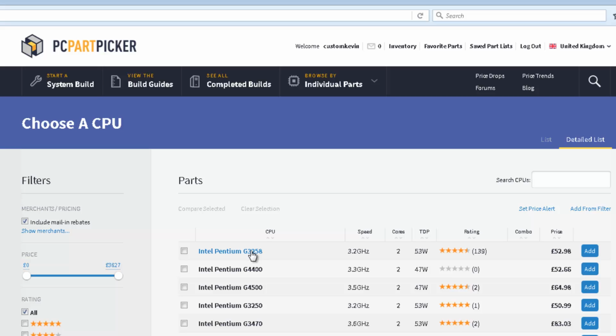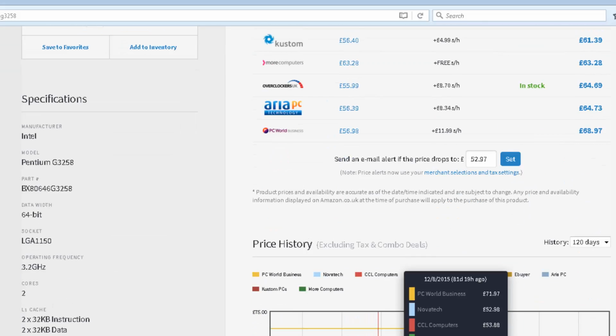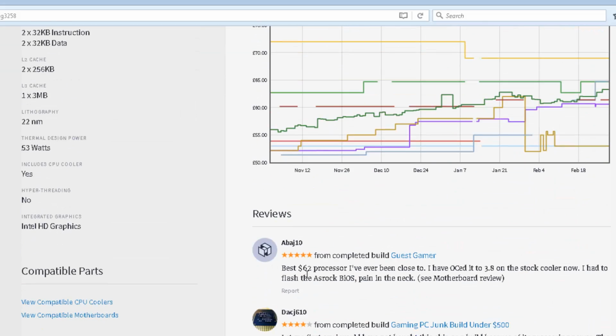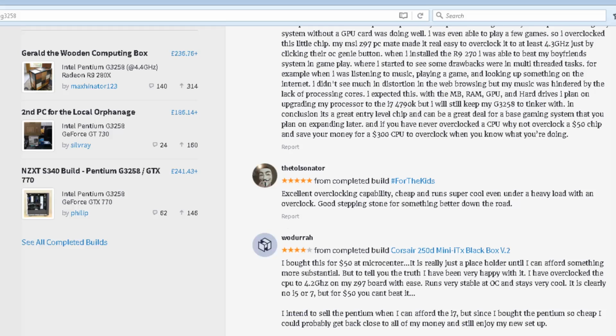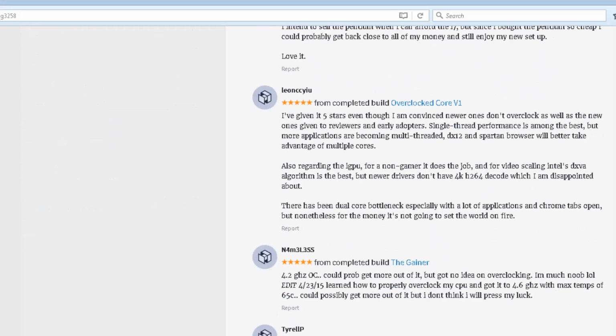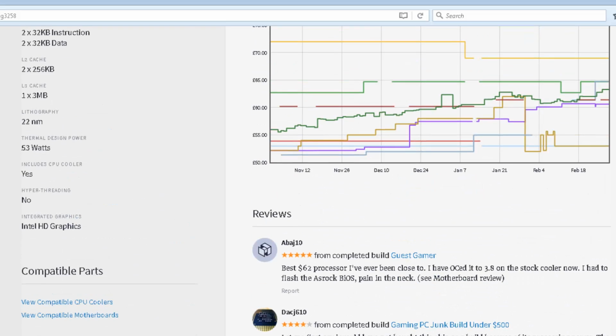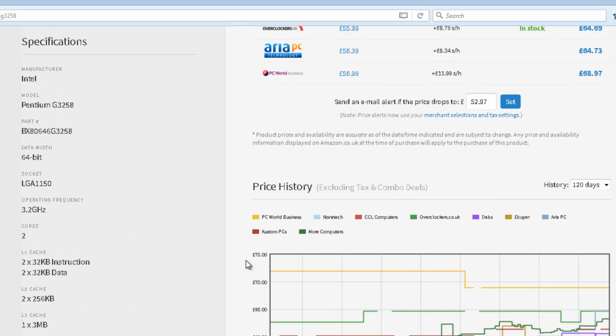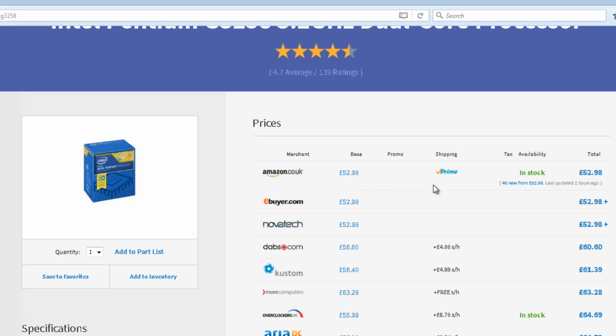Now, I found from building a lot of computers for people that this G3258 is a great little Pentium, and there are loads of reviews on it. So you just scroll down when you click in, and it'll show you all the different people that have used this part, and it has great praise right across the board, because it's cheap and it does a very good job at everyday computing.